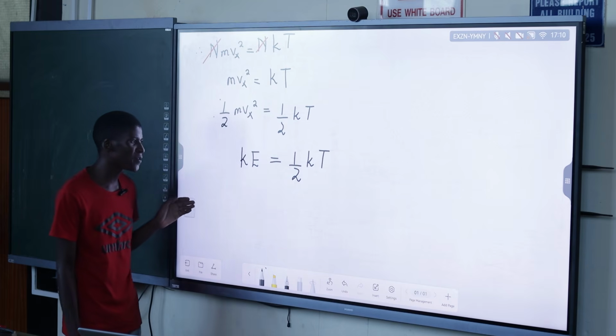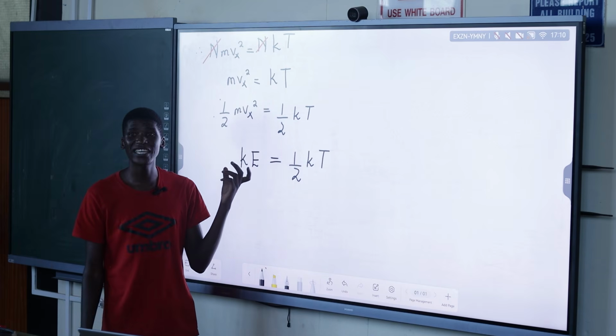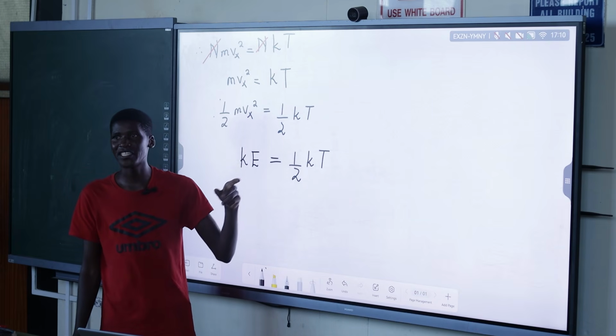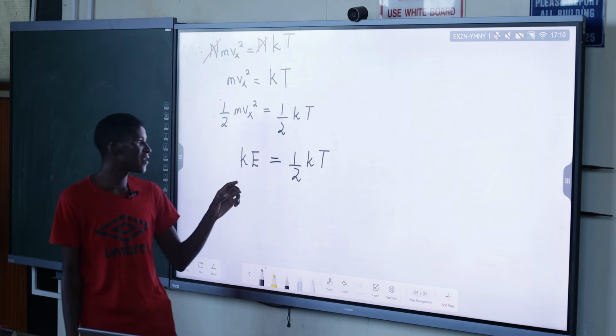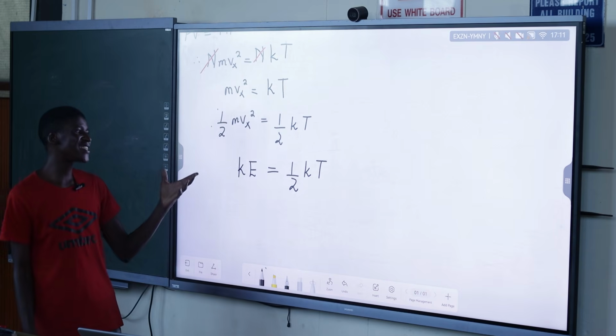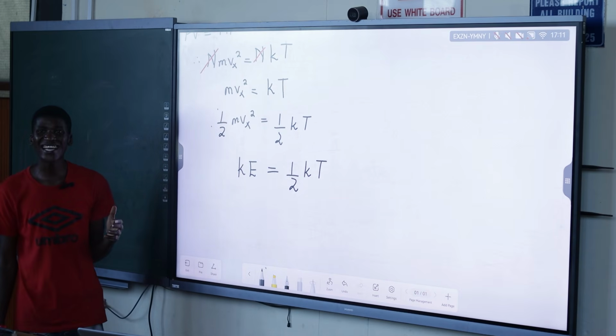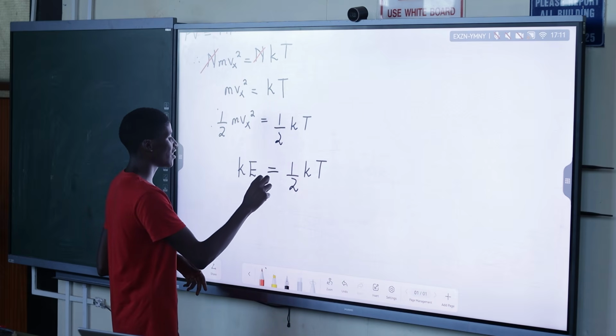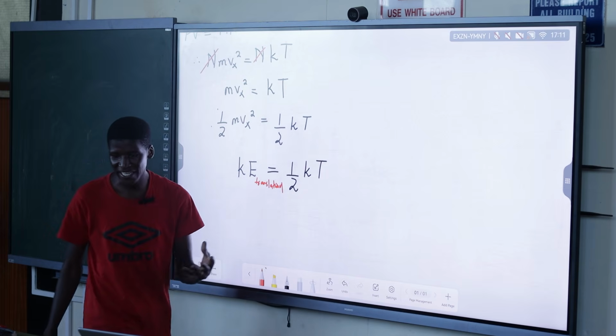Now it is related, because the kinetic energy you can get by saying half times the Boltzmann constant times the temperature. And we have to just know that this kinetic energy is called translational kinetic energy. For what reason do we say that this is translational kinetic energy?